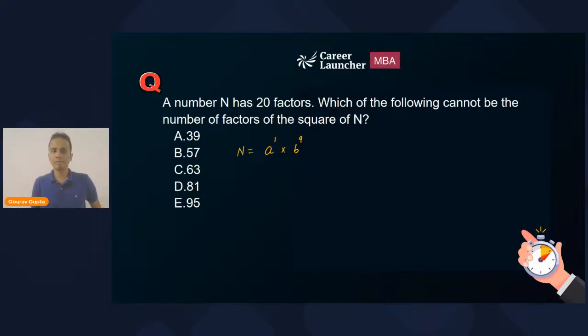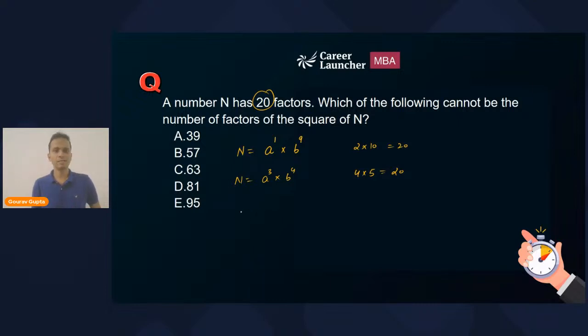Come on, quickly. जो भी मैं नंबर लिखूंगा उसके नंबर ऑफ फैक्टर्स लिखने हैं आपको. You'll have to write the number of factors of every type of number that I'll be writing. A raised to the power 1 multiplied by b raised to the power 9. It has 20 factors, right? So I can write it as the number of factors will be 2 multiplied by 10, and it will be equal to 20. Similarly, I'll write another number, a raised to the power 3 multiplied by b raised to the power 4. What will be the number of factors of this number? So 3 and 4, so powers become 4 multiplied by 5, that is 20 once again.